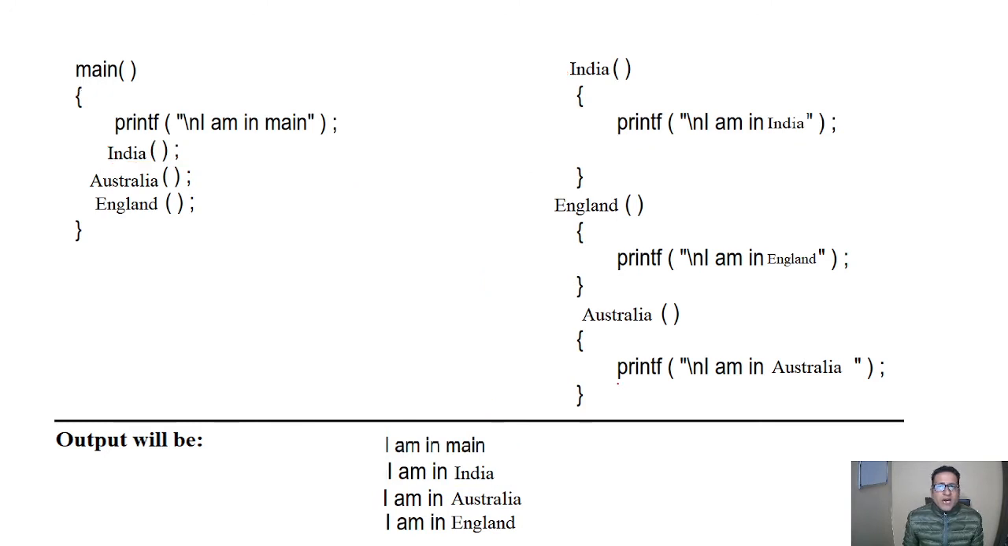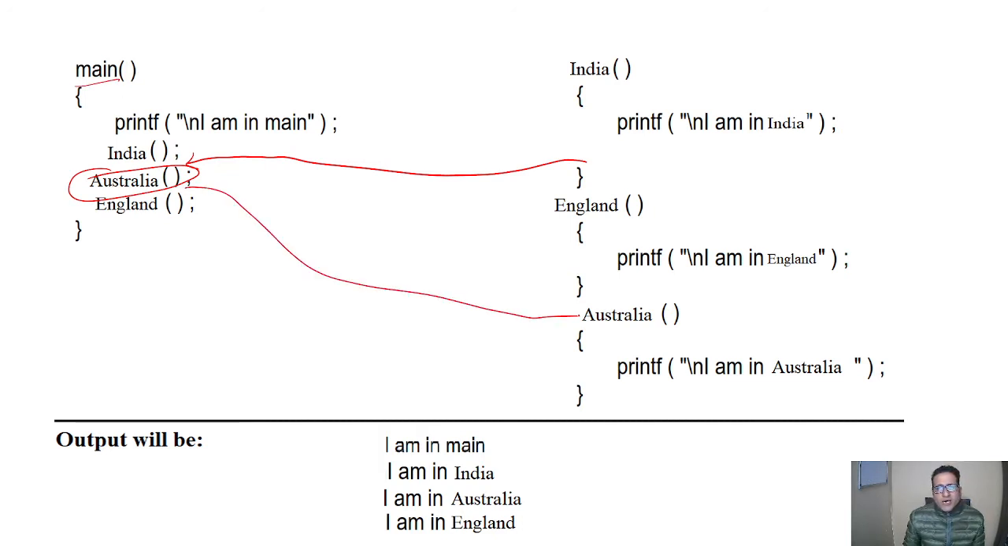After that it will go back to the main function, and here a second function is called, which is Australia. Australia is called here. So now Australia is the called function and main is the calling function. It will go to the Australia part and here it will print I am in Australia. You can see the third line, I am in Australia. You can see here that we are using slash n, therefore the printing statement is on a new line.